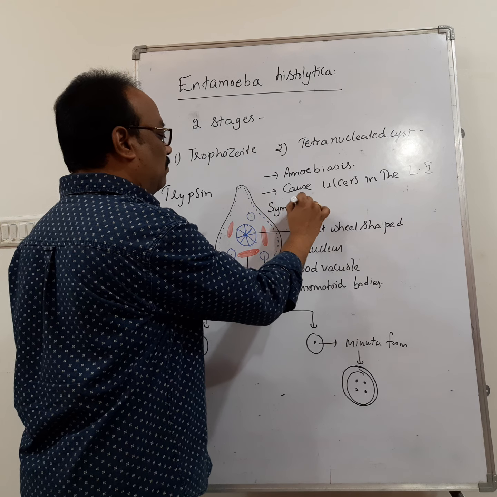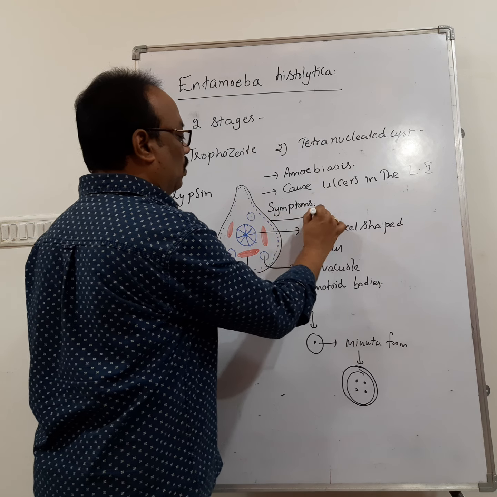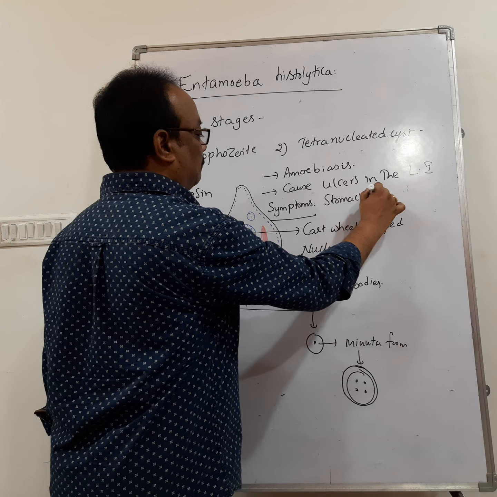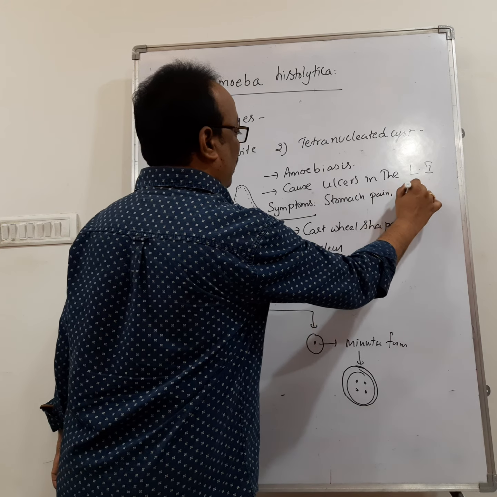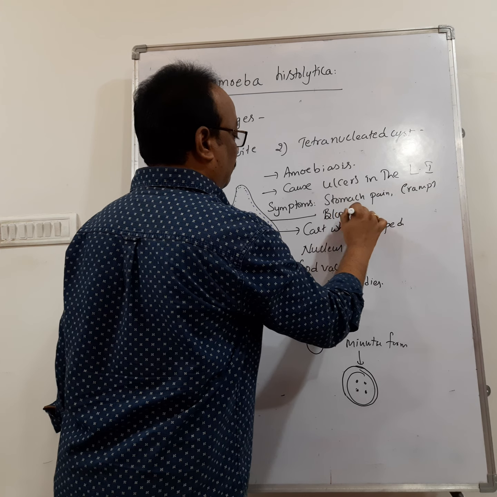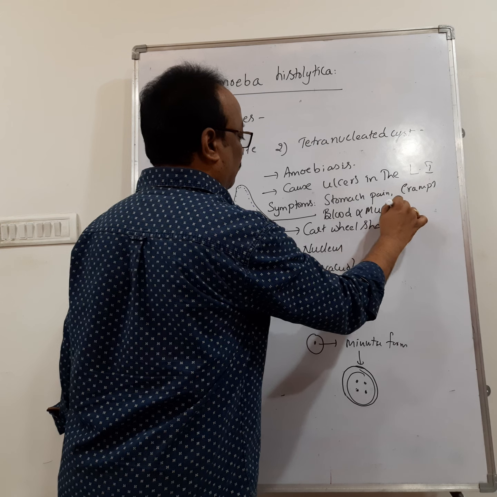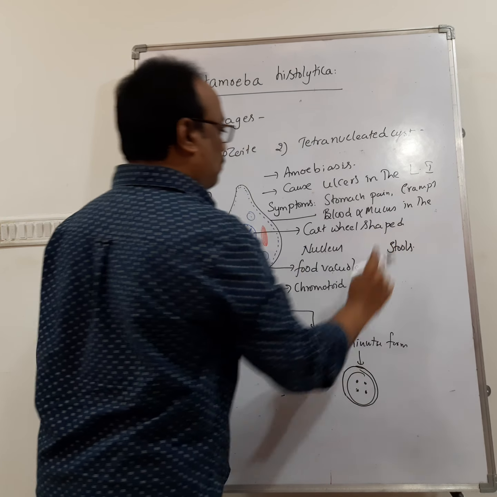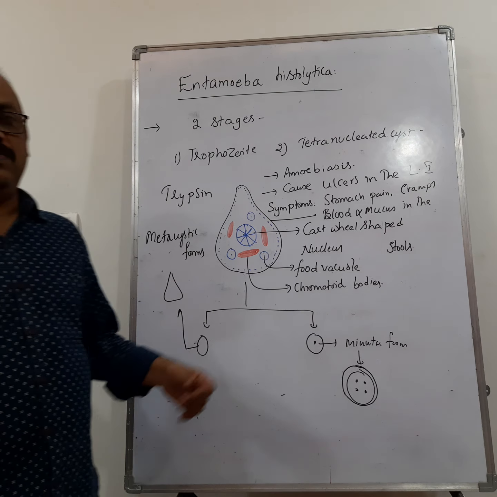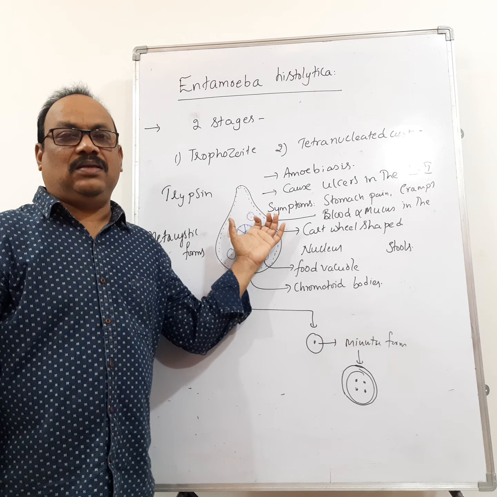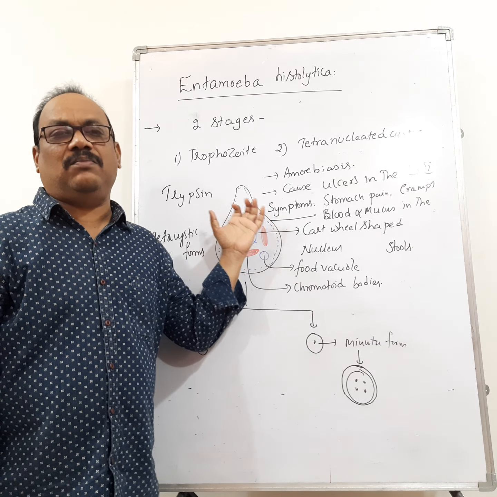The symptoms include stomach pain, cramps, and blood and mucus in the stools. So in the fecal matter, blood and mucus come along.